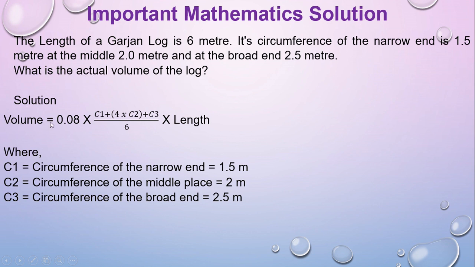We know the formula for determining the actual volume of the log is 0.08 into (C1 plus 4 multiplied by C2, first bracket close, plus C3) divided by 6 into length. Here C1 is the circumference of the narrow end, which from the stem we know is 1.5 meters. Then C2 is the circumference of the middle part, which is 2 meters, and C3 is the circumference of the broad end, which is 2.5 meters.